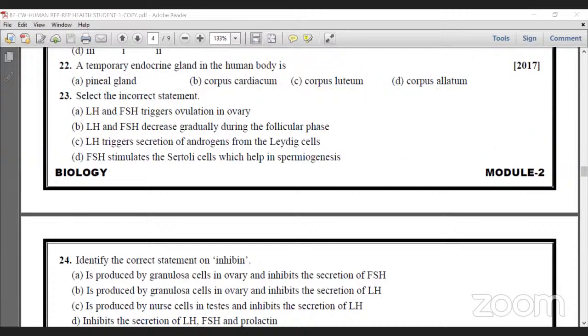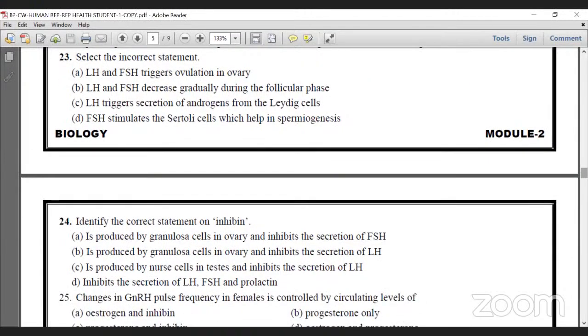Next, question number 23. Select the incorrect statement. LH and FSH trigger ovulation in the ovary.